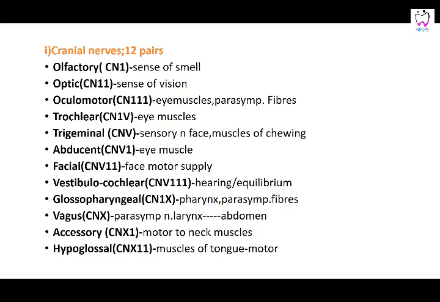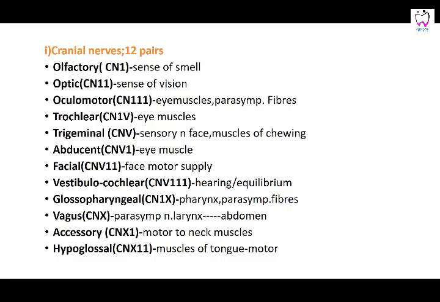Vagus nerve, which is the most important, starting from the brain, it goes down to the abdomen. So that is why it is called the vagus nerve. It is a long vagabond nerve, and it gives the parasympathetic fibers from the brain down till the junction of lateral two-thirds and one-third of the transverse colon.